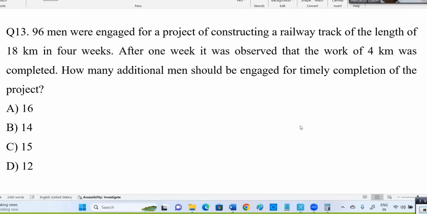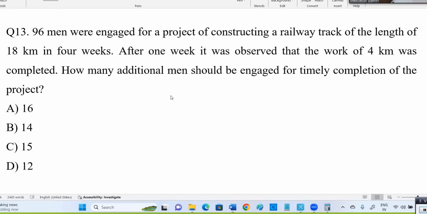Again, a time and work related question. "96 men were engaged for a project of constructing a railway track of the length of 18 kilometers in 4 weeks."